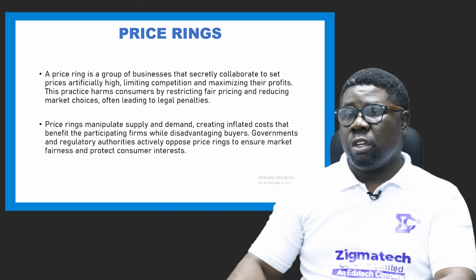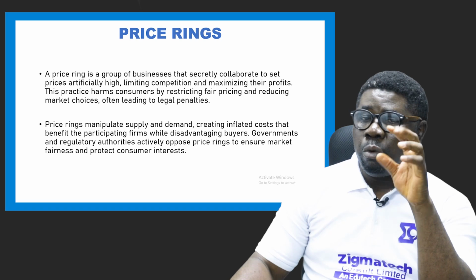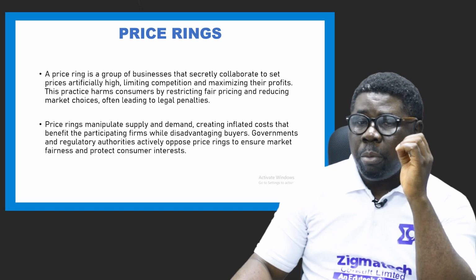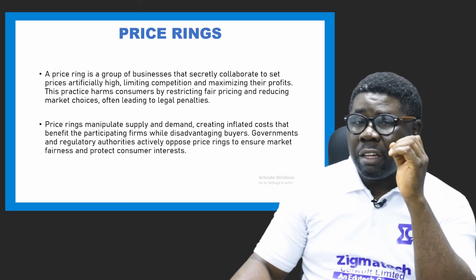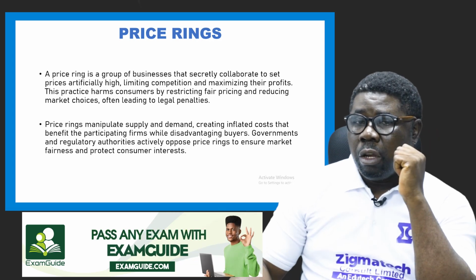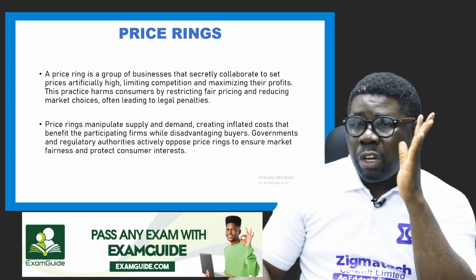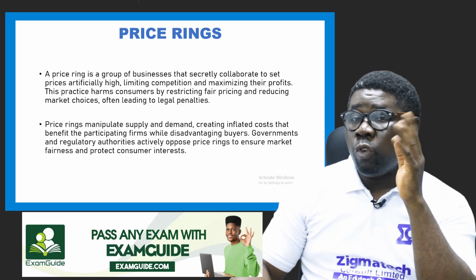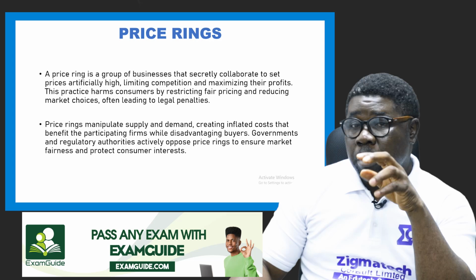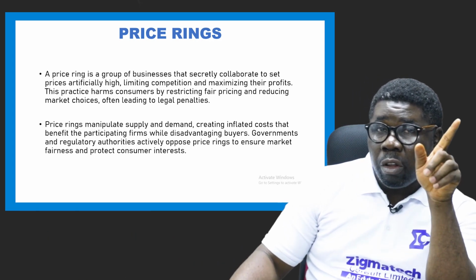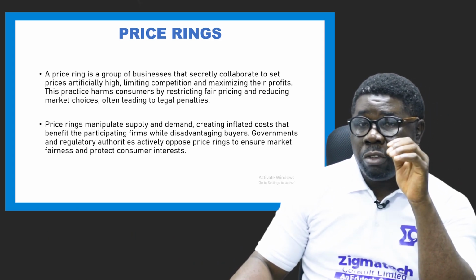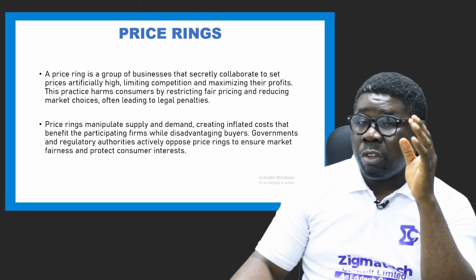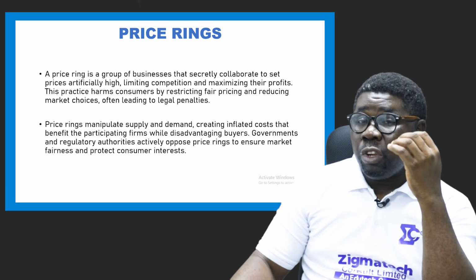So here, of course, their aim is to what? It is to influence price, to increase it, to sell at a higher rate whatever they sell, to make sure that the prices are increased in their favor, and that's all they want to achieve. All right. But they secretly do that. They don't make it open, but you can see that these people are selling at the same rate all over. Whenever you meet such a product, you see that they're selling at the same price, but it's not official. They are just there to increase the price.